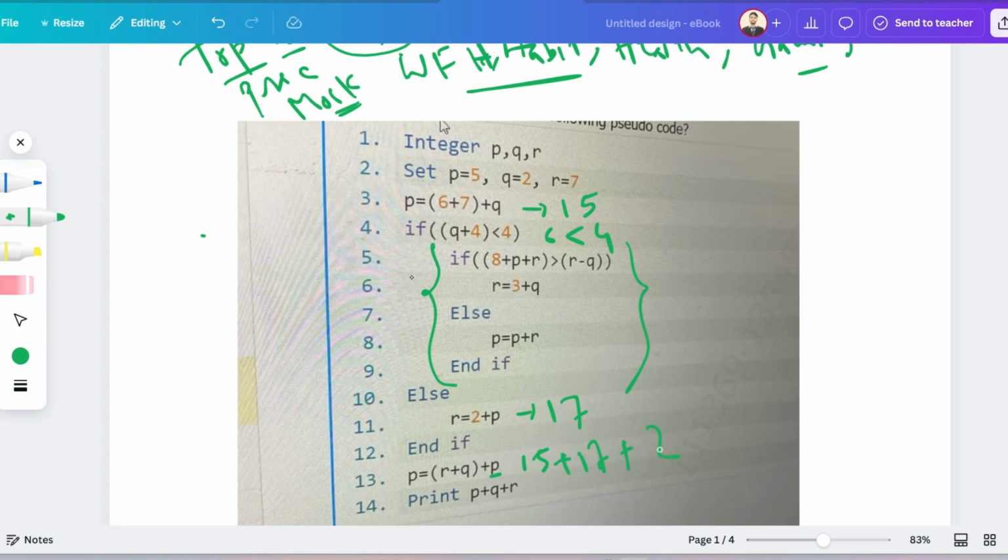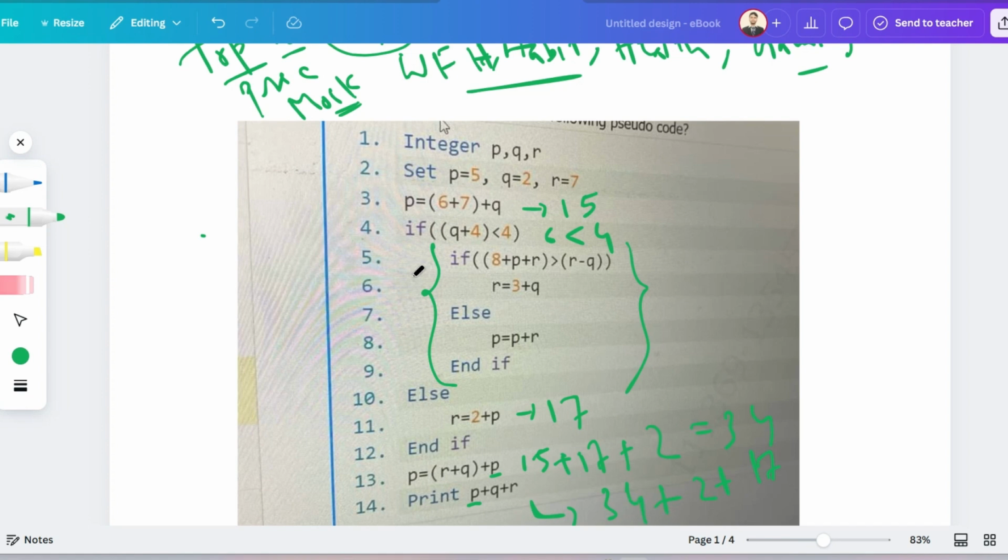So 17 plus 17, that is 34. Now what is the value of p plus q plus r? p is 34, plus q is 2, plus r is 17. 17 plus 2 is 19, and 19 plus 34 is 53.